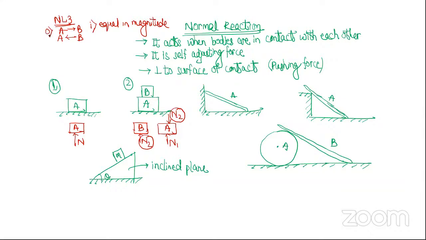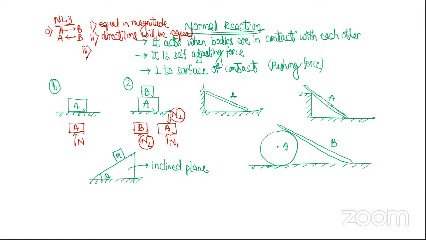So Newton's law. First point, if A is applying force on B, that means B is also applying force on A. Second point, these forces will be equal in magnitude. Third point, the directions will be opposite. देखो, directions equal है ना? On A it's downward, on B it's upward. That's all.